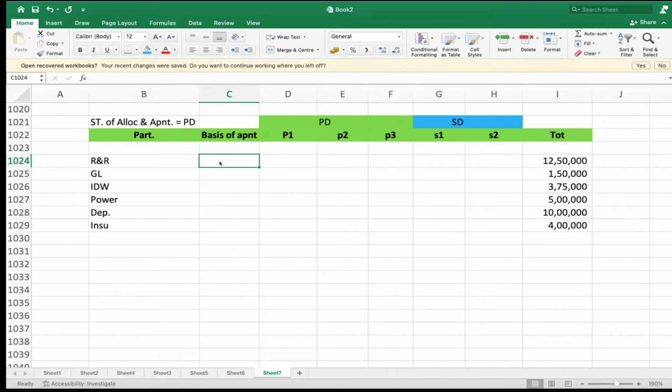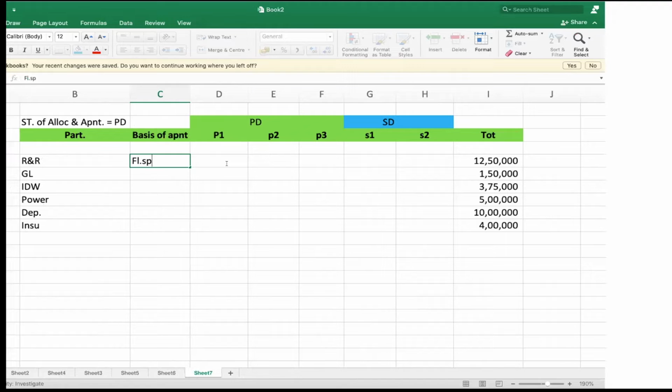Floor space is given. Based on floor space, you have to apportion. What is the ratio for P1, P2, P3, S1, S2? 2,000, 2,500, 3,000, 2,500.